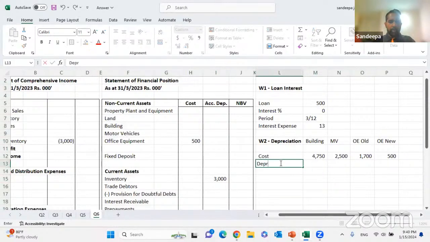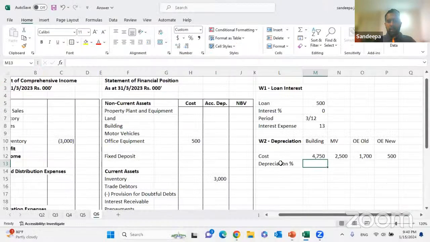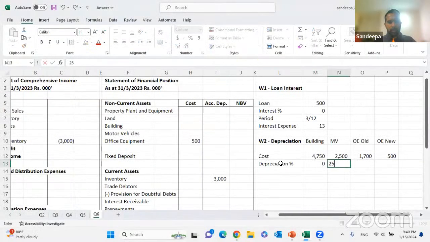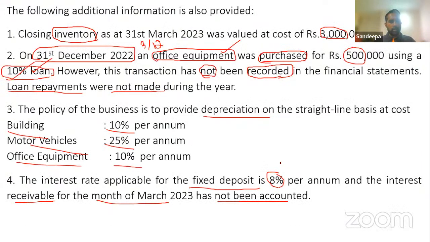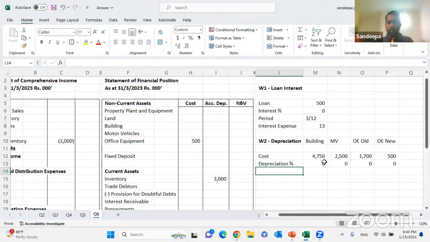Then apply the depreciation rate. Building 10%, motor vehicle 25%, office equipment 10%. Put the decimal places.